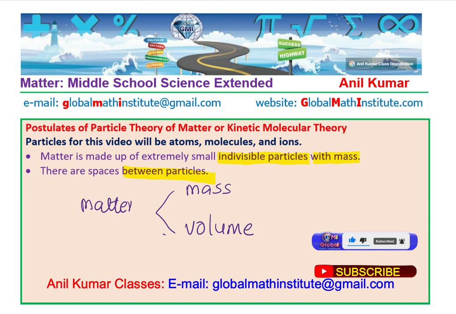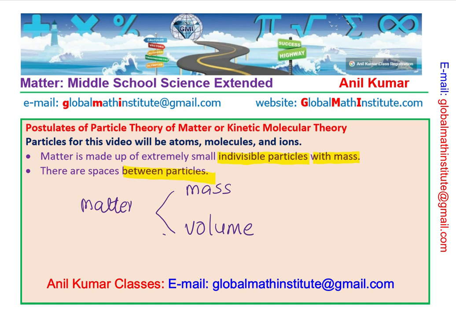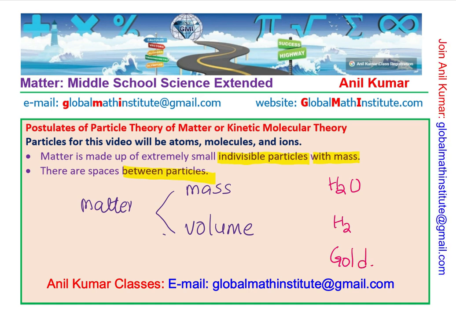If I am talking about water, for example, pure substance water, then it is the molecule H2O, right? So that is to be very clear. If we are talking about hydrogen as a gas, then H2, right? So there are different types of smaller things which we are talking about. H2O in case of water, H2 for hydrogen, and for gold, we could have gold or diamond as an individual atom also. They may exist in pure form.